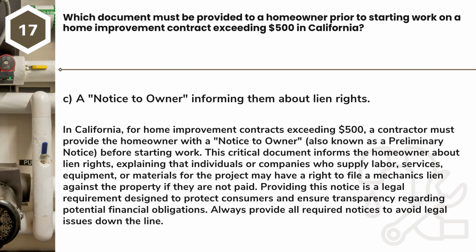Answer: C. A notice to owner, informing them about lien rights. In California, for home improvement contracts exceeding $500, a contractor must provide the homeowner with a notice to owner, also known as a preliminary notice, before starting work.